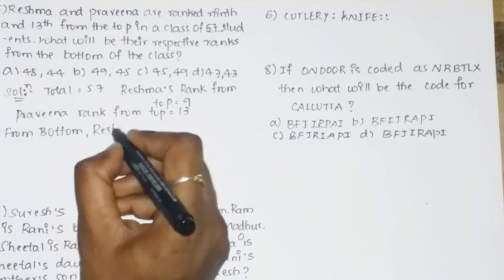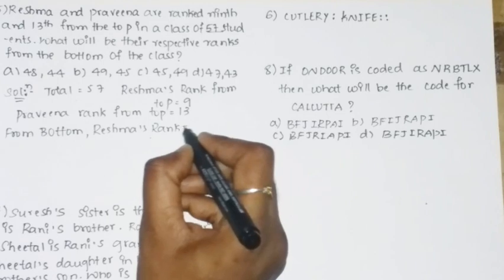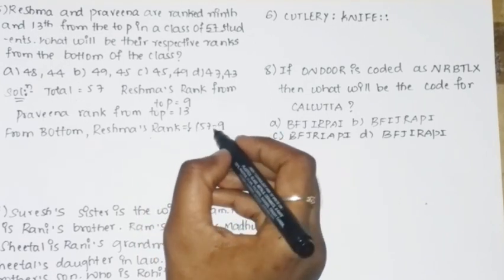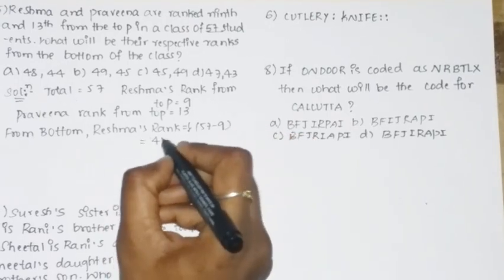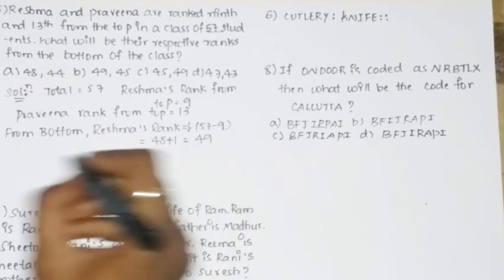Reshma's rank from the bottom is equal to, totally there are 57 students, 57 minus 9, which is equal to 48, and including Reshma, it is 49.